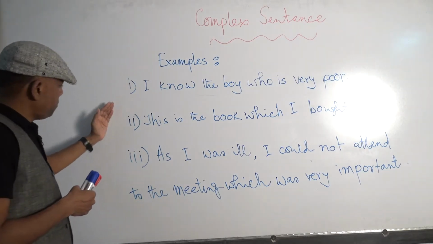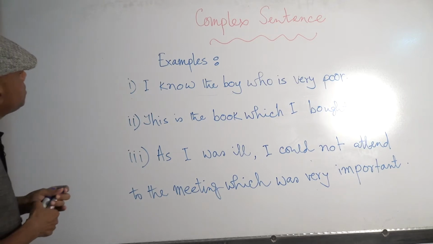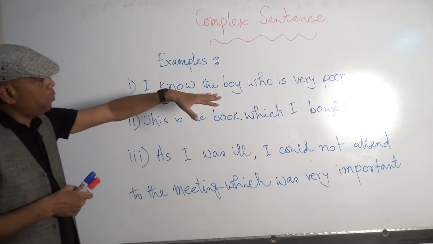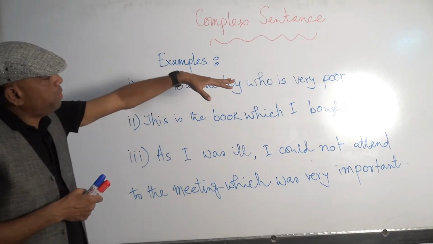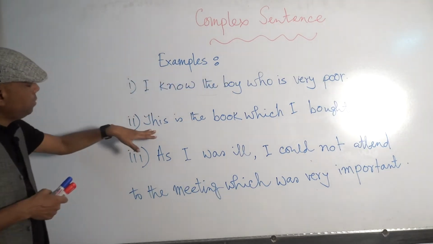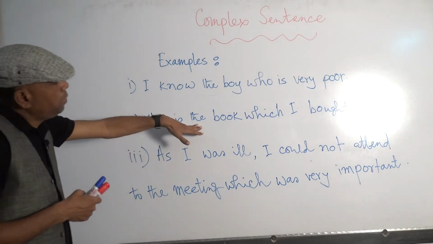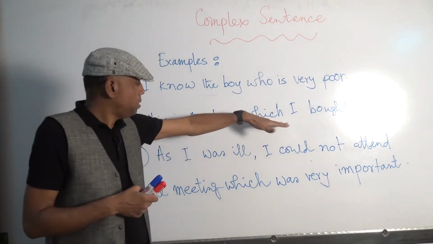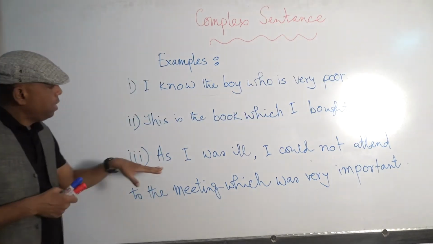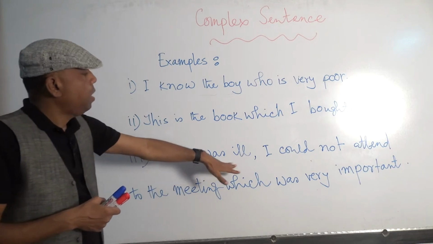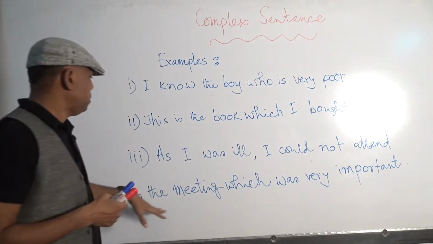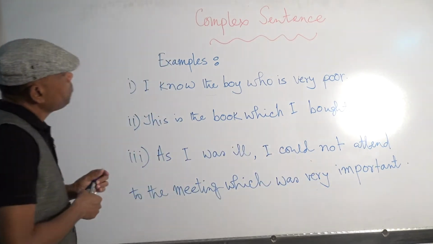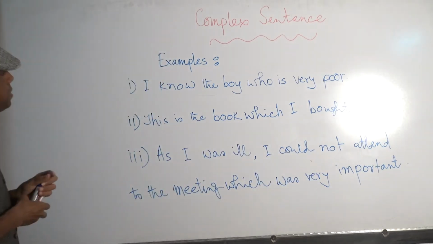There are some examples of the complex sentence. Number 1, I know the boy who is very poor. Then number 2, this is the book which I bought. And number 3, as I was ill, I could not attend the meeting which was very important. So, these are complex sentences.